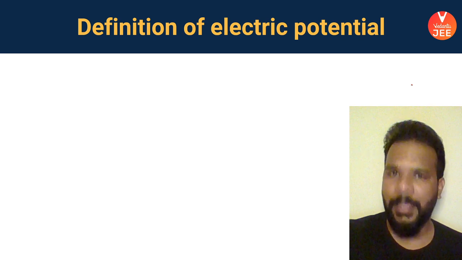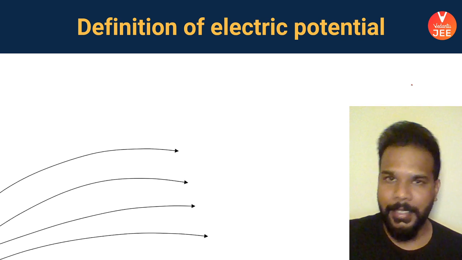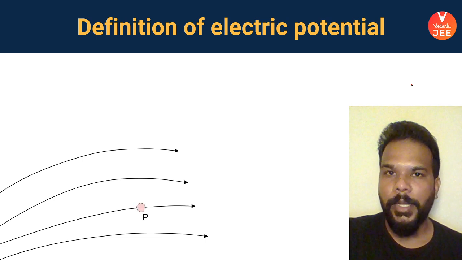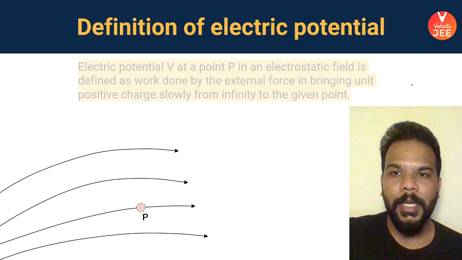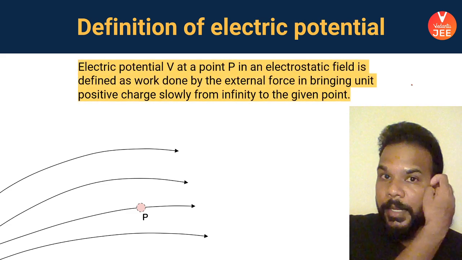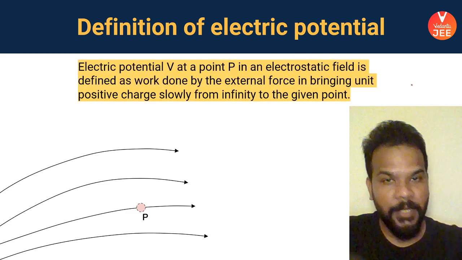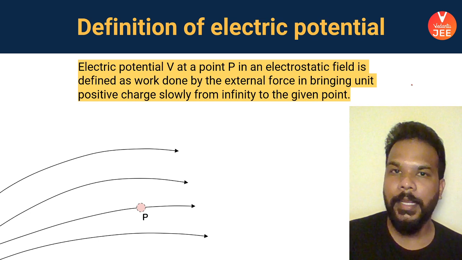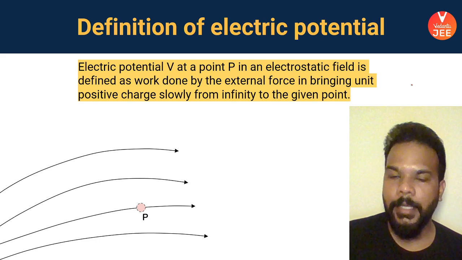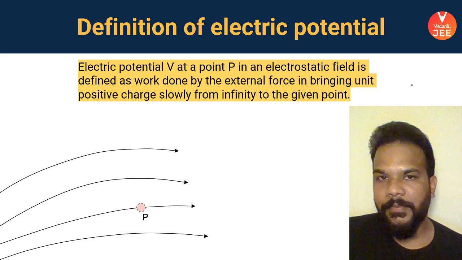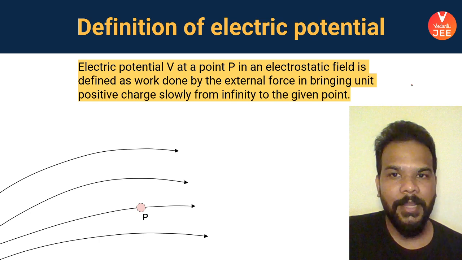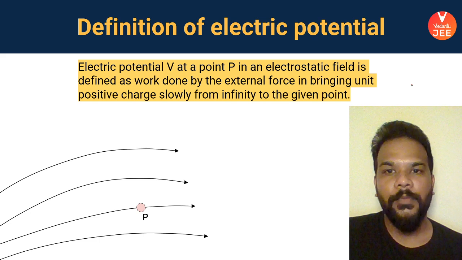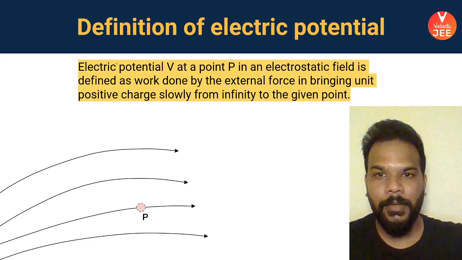Electric potential, let's have a look at the definition and the understanding of it. So in the electric field, if we are considering a point P, and we want a charge particle to be taken from infinity to that point. In the previous slide, we talked about charge particle Q being taken from point A to point B. We are modifying that definition, and we are defining the electric potential as the work which is done by the external force. Look at this.